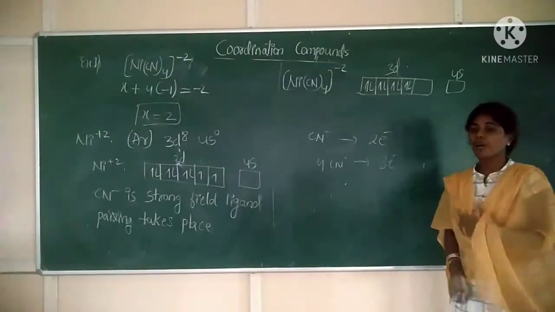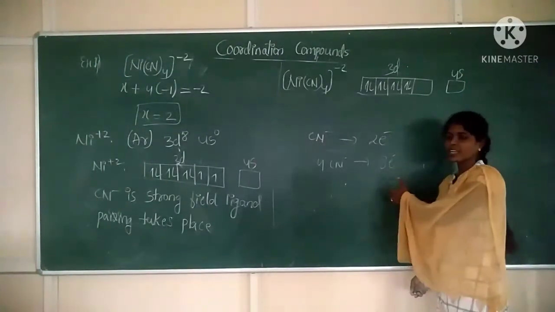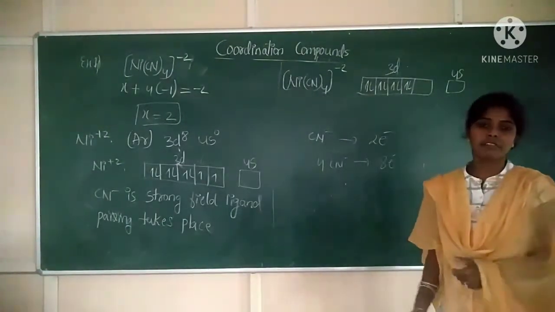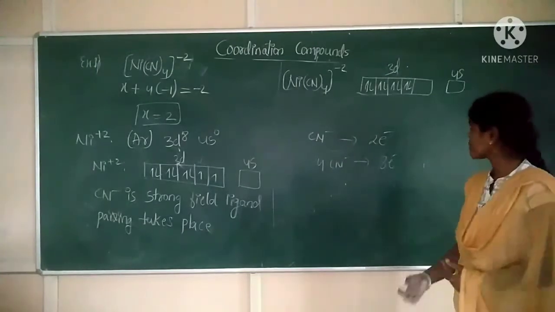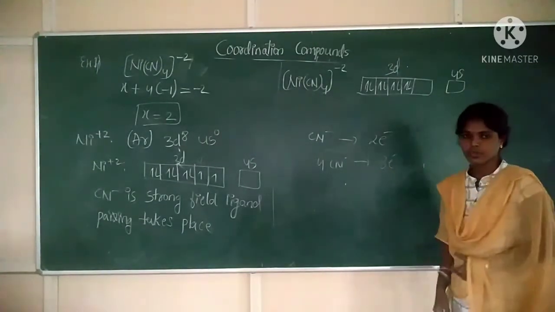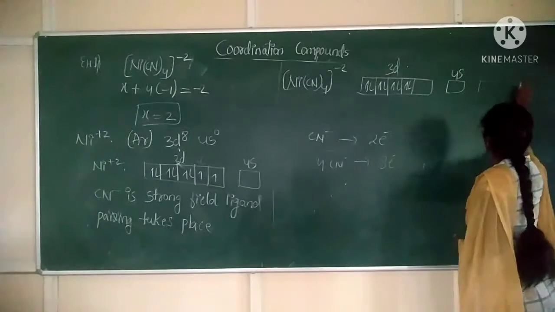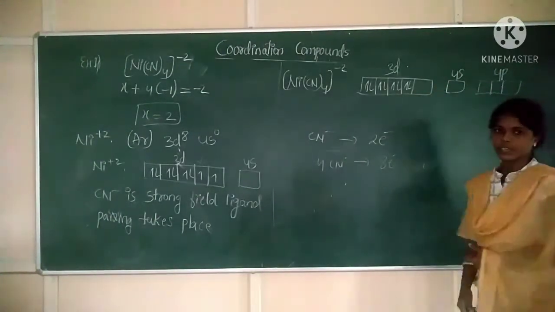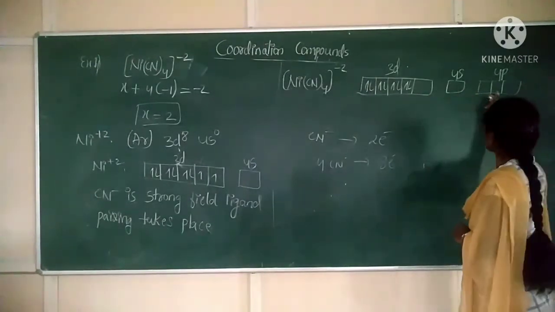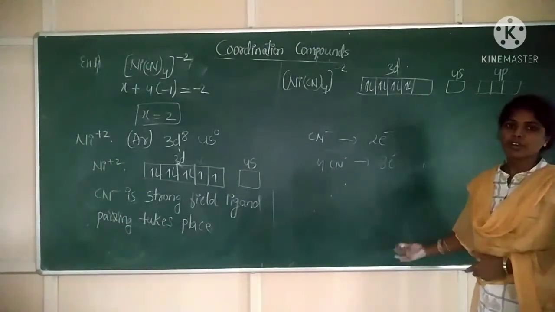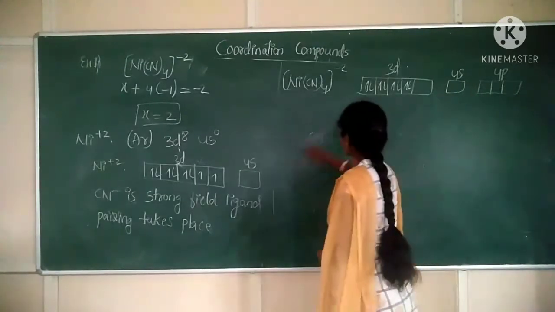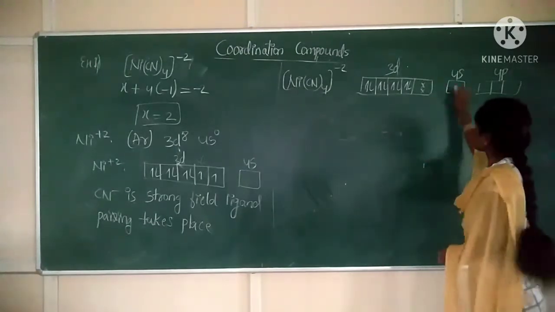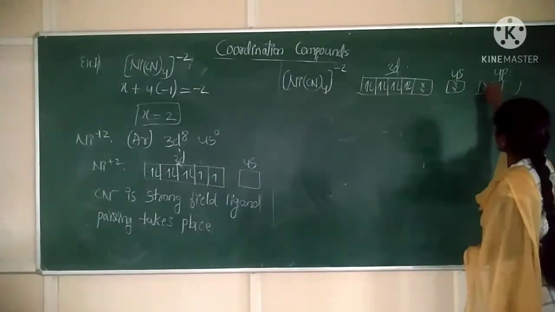So to make an 8 electron bond with the central metal atom, we require how many vacant orbitals? 4 vacant orbitals, but we have only 2 orbitals. Okay. So again we will go for the next orbitals, that is 3d, 4s and 4p orbitals. Correct? Now we have 1, 2, 3, 4 orbitals. Minimum 4 are required. These 8 electrons will occupy 1 3d shell, 1 4s shell and 2 p shells.